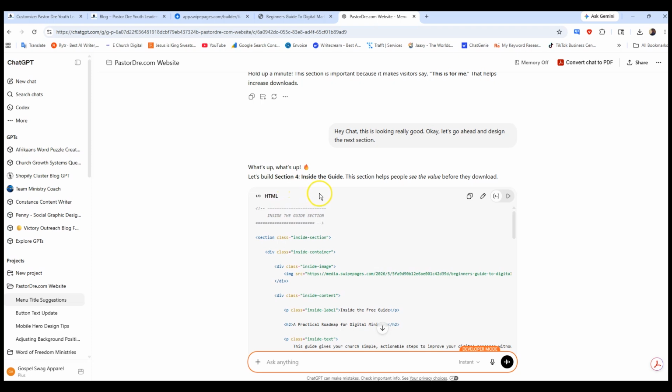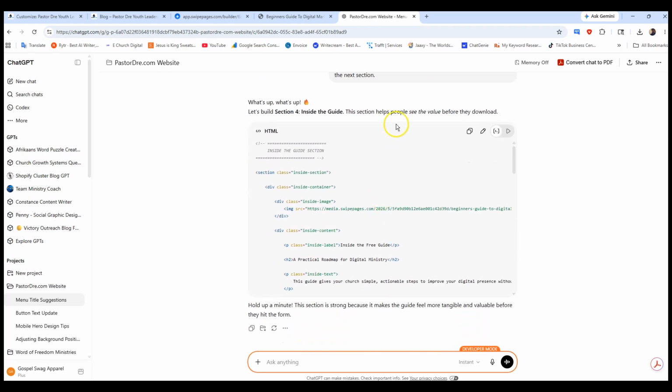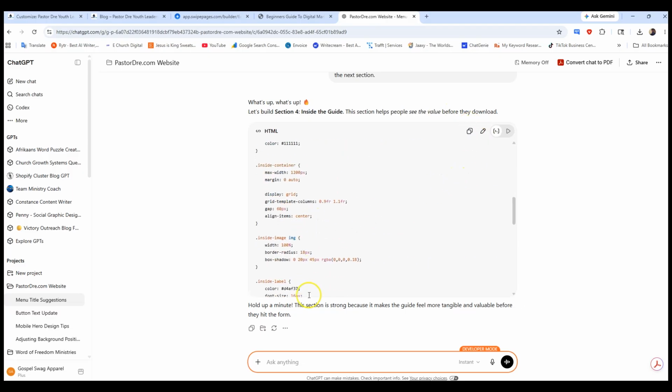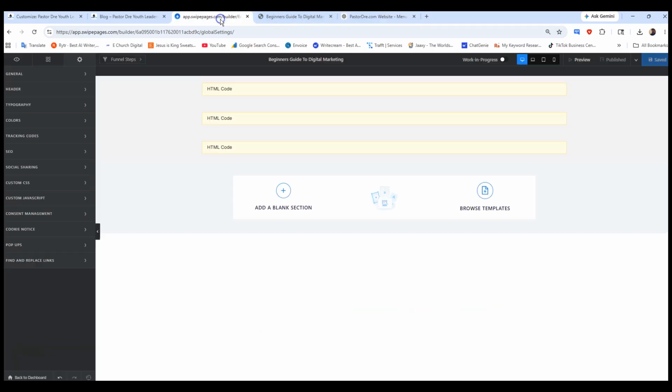Let's build section 4 inside the guide. This section helps people see the value before they download. Okay, so we're going to copy that. Now, before I go to the next one and paste it in, I'm going to say, okay, great. Can you start working on section 5? So while that's doing section 5, I'm going to give it more time and I'll go back and make the changes here for section 4.